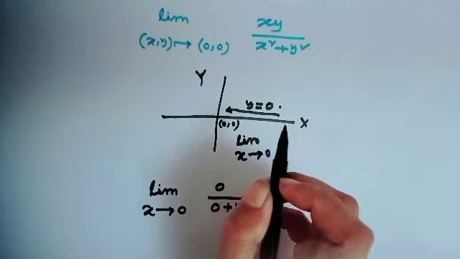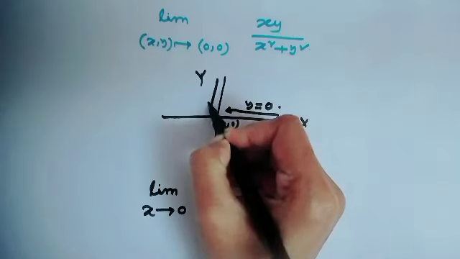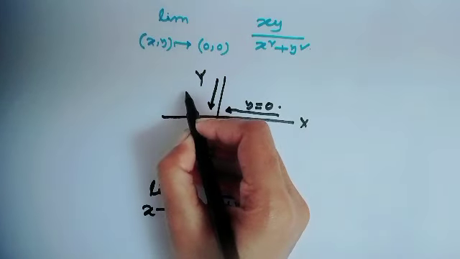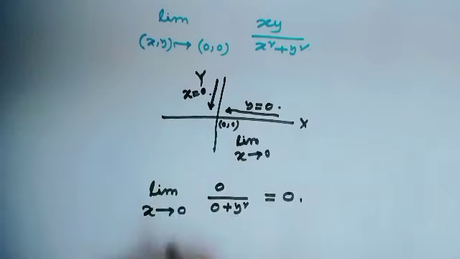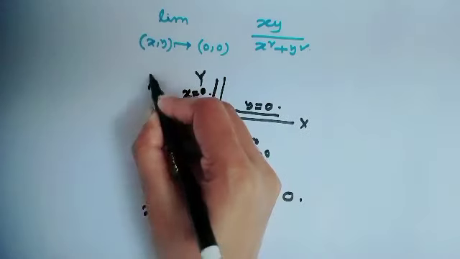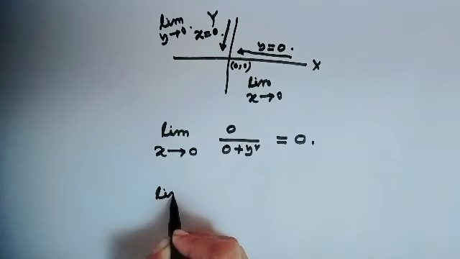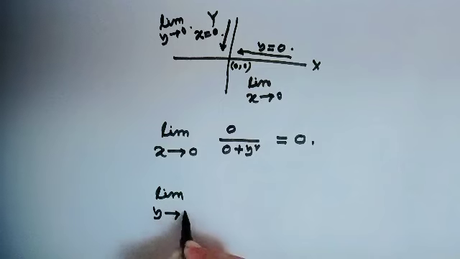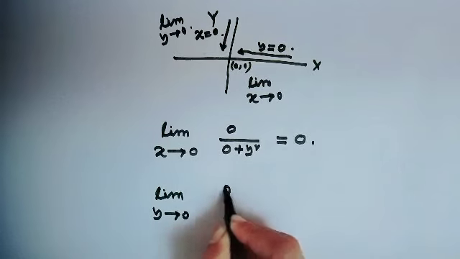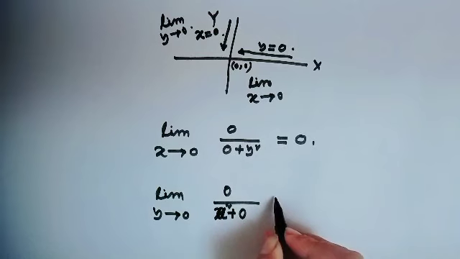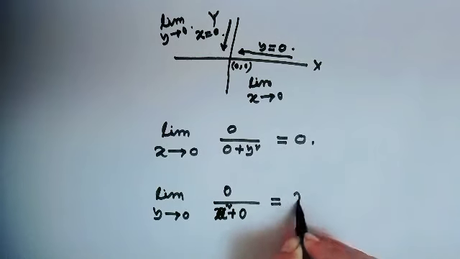And if we approach along the y axis, then x equal to 0. Then here the limit must be limit y approaches to 0. That means for this line, limit y approaches to 0, 0 over 0 plus x square, and this value also equals 0.